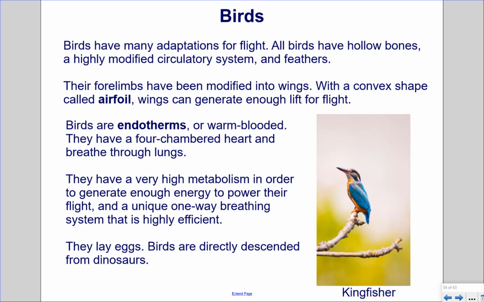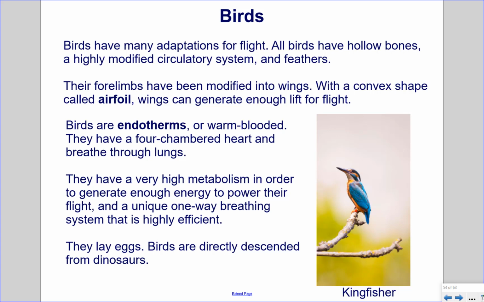Birds. Birds have many adaptations for flight. All birds have hollow bones, a highly modified circulatory system, and feathers. Their forelimbs have been modified into wings. With a convex shape called airfoil, wings can generate enough lift for flight. Birds are endotherms, or warm-blooded. They have a 4-chambered heart and breathe through lungs.